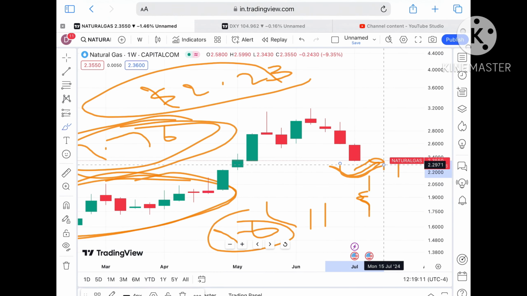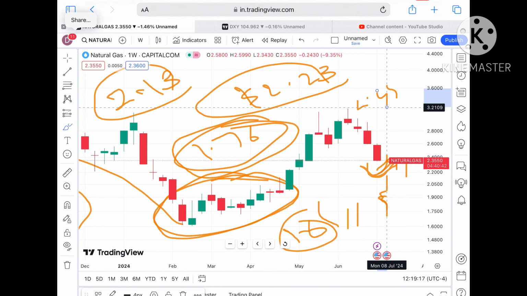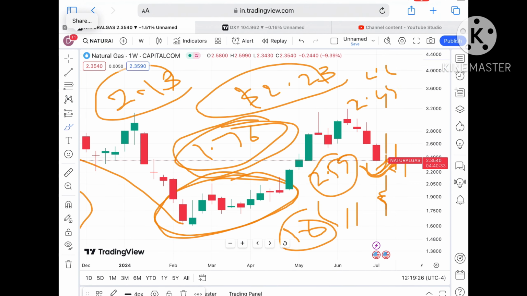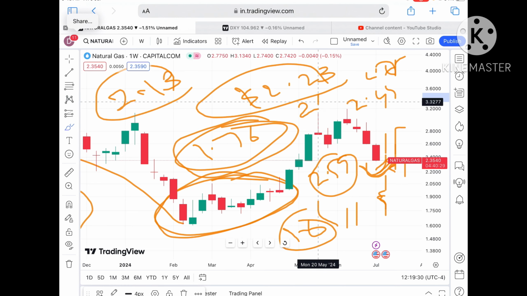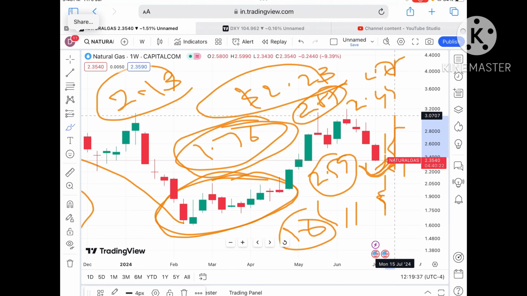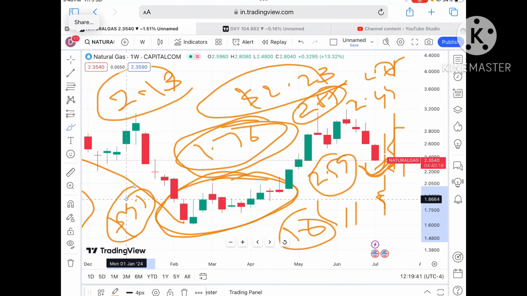But remember something, if a swing forms, suppose the swing forms, we can see it will go above a level of around $2.43. Okay, and if the price moves above that particular level, we will see it will go towards 2.59. If the price moves above that level, chance of touching a level of 2.75 we can see, and if that sustains, a further upside we can see towards 2.85. Keeping that in mind, if the price started going above 2.85, a probability of going towards 2.96 we can see, and from there it will move above a level of $3.1.